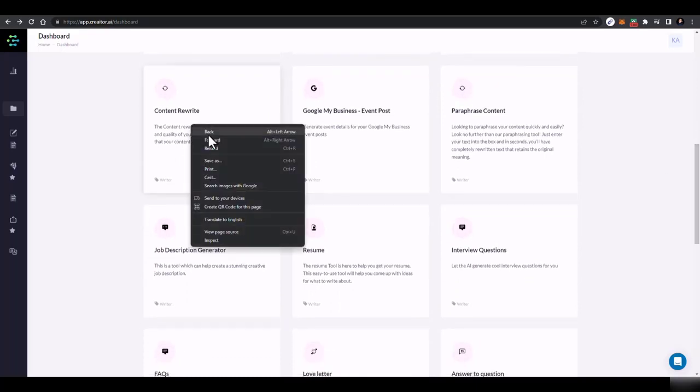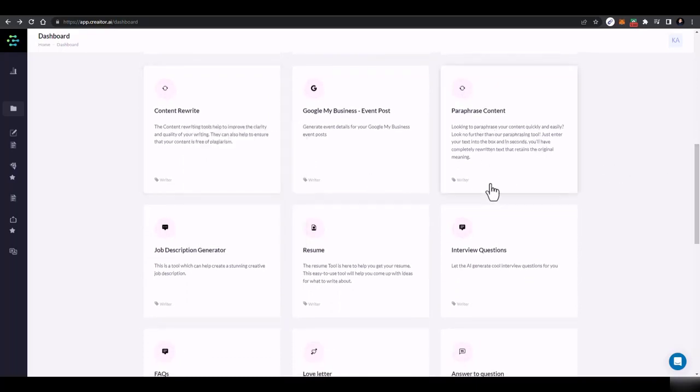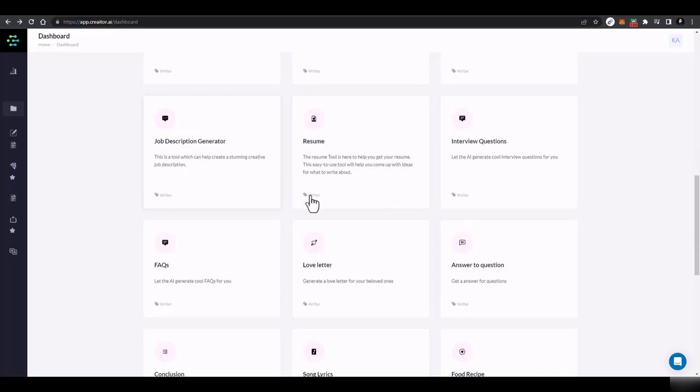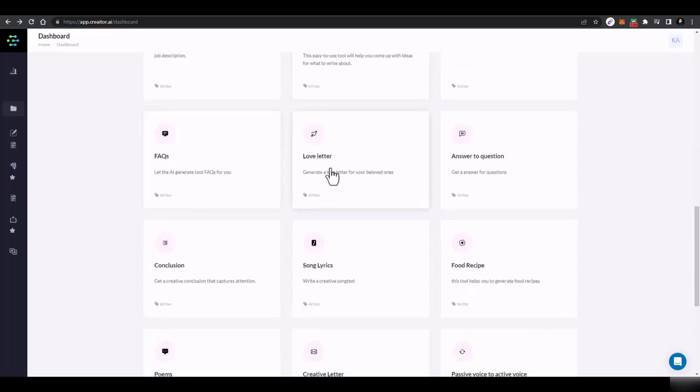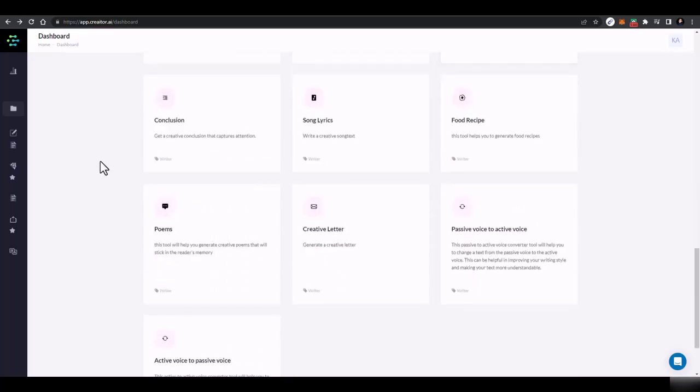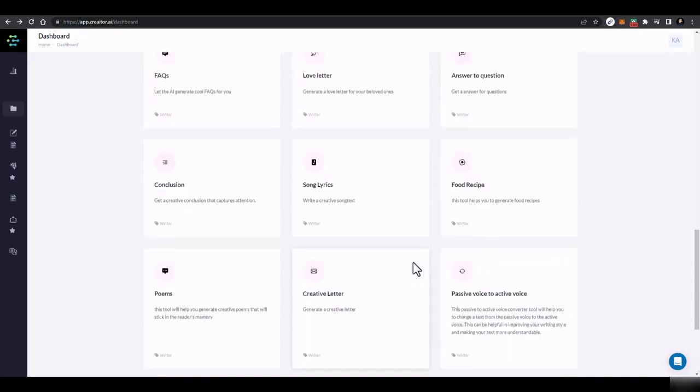You can rewrite content if you want, then paraphrase content, then create some cool interview questions, resumes, job descriptions, facts, love letters, oh my god, answer to questions, conclusions, song lyrics, food recipes, and a lot of others. And the company is adding more over time.